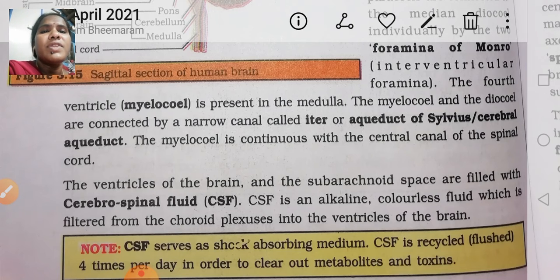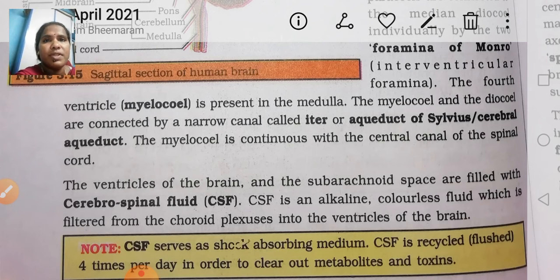The ventricles of the brain and the subarachnoid space are filled with the cerebrospinal fluid, CSF.